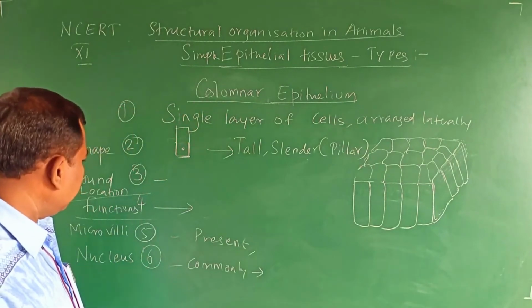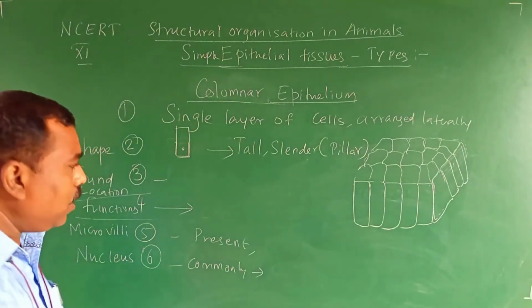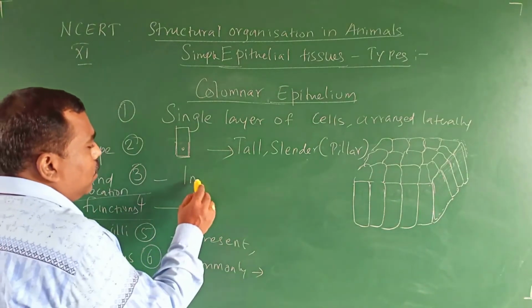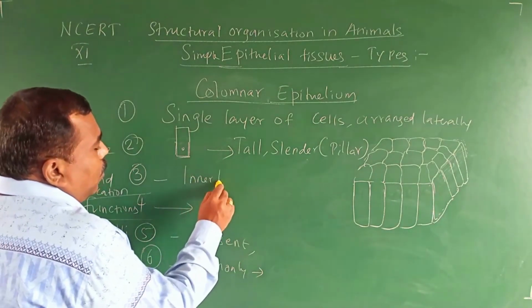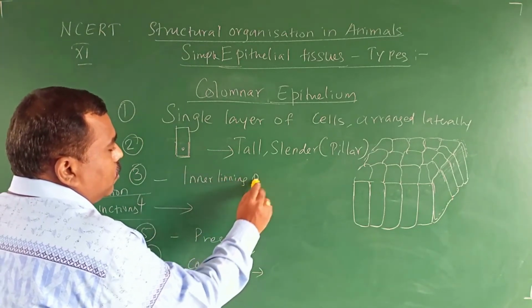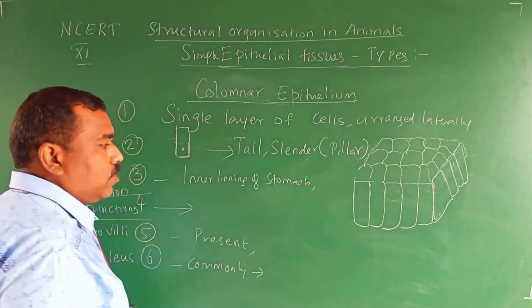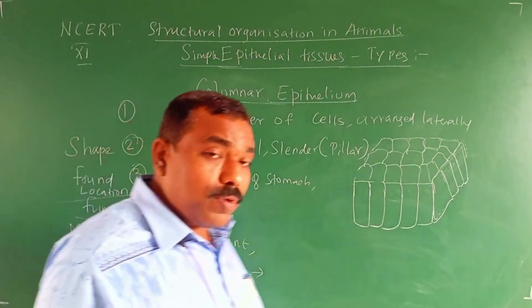Okay, sir, where is it found? It is found in the inner lining of the stomach. See, abdomen is different from stomach.